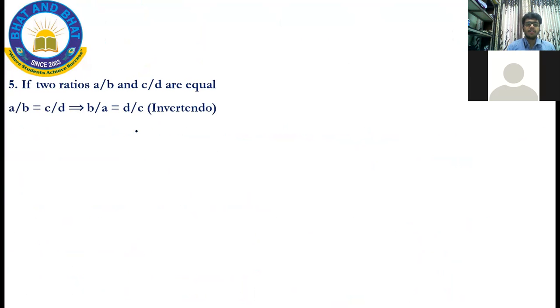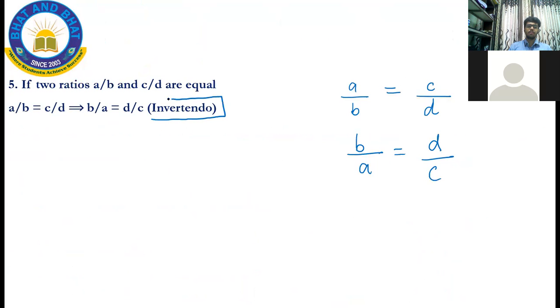So if two ratios are equal, so A by B is equal to C by D, then that also means B by A is equal to D by C. This property is called as invertendo. Remember this name.